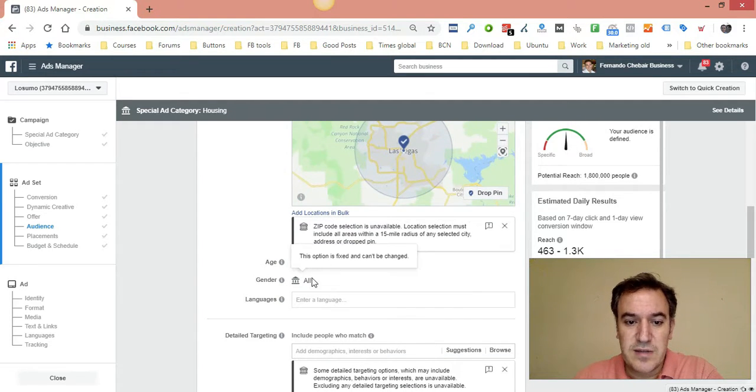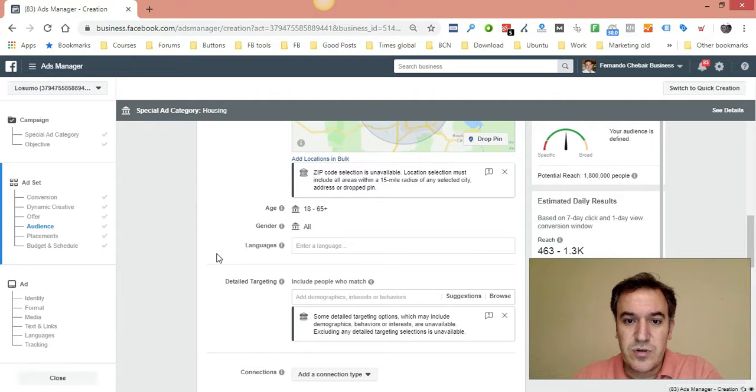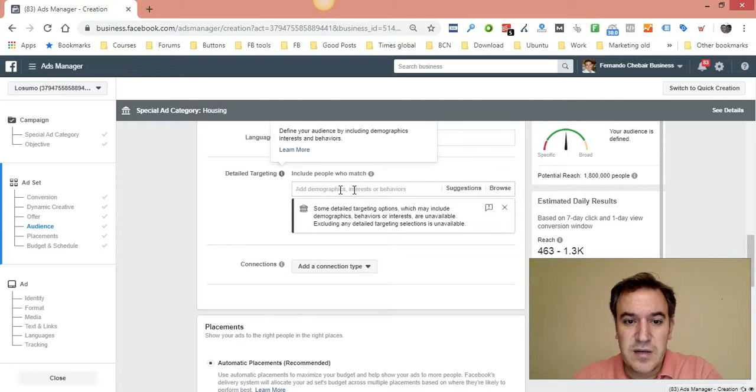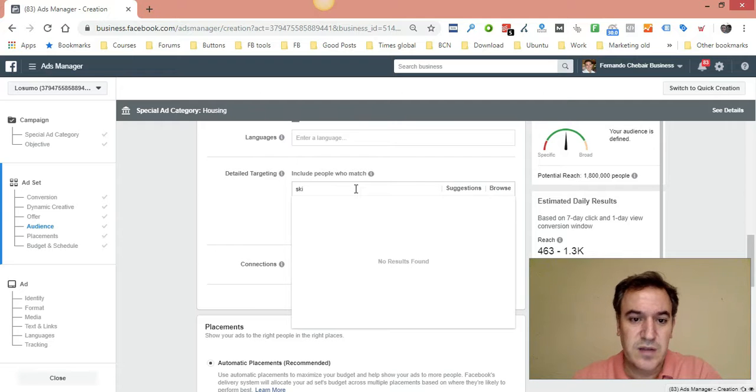You see in here you can't select the age or the gender. You can only enter the language. If you are targeting, for example, Spanish people, you can select in here Spanish and you will only show ads to Spanish people. Now in here in the detailed targeting, many interests are removed now. For example, you can select ski if you are targeting a high-end house, a luxury house, but you have other options. They are less specific than they used to be, but you can also work with that.